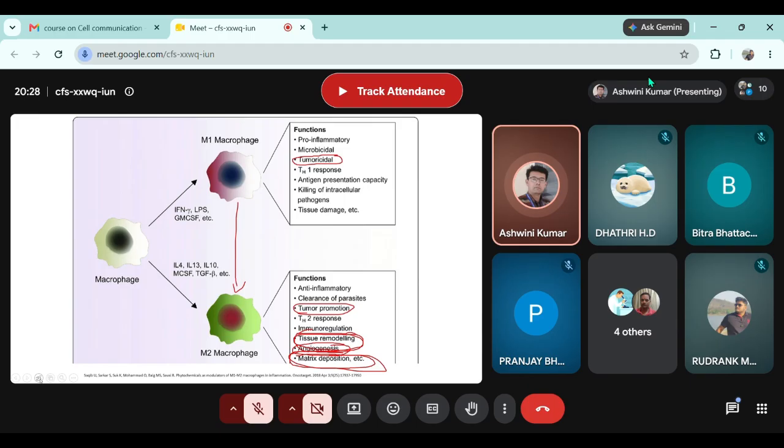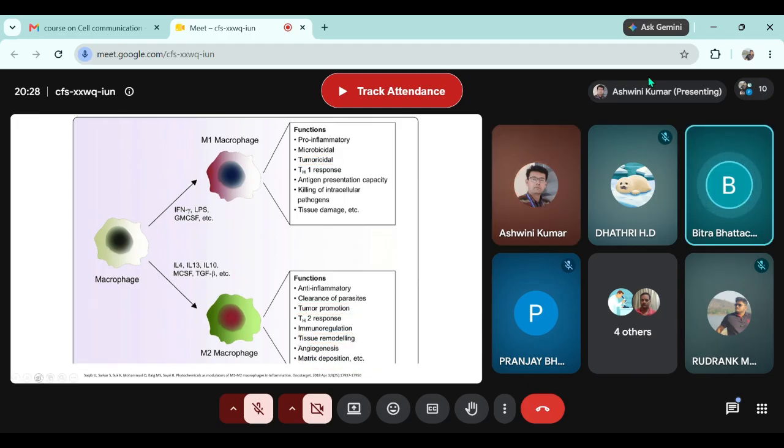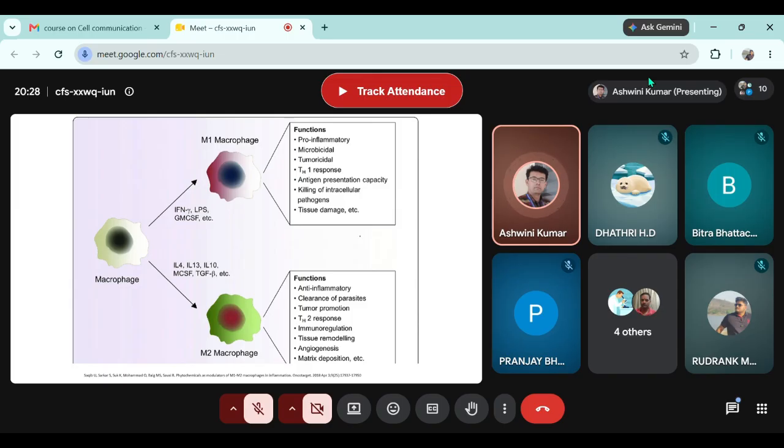Any doubt to anyone? Sir, can you just explain this matrix deposition part briefly? So the matrix here is extracellular matrix, ECM. How many of you have heard of ECM? Right? In layperson language, it is the structure that supports the cell. So when we're talking about a scar, it is the extra tissue.